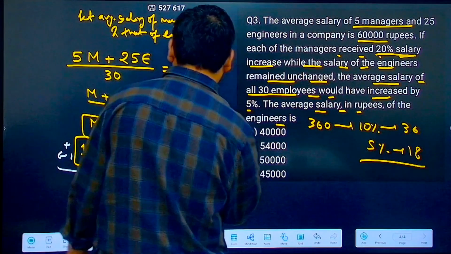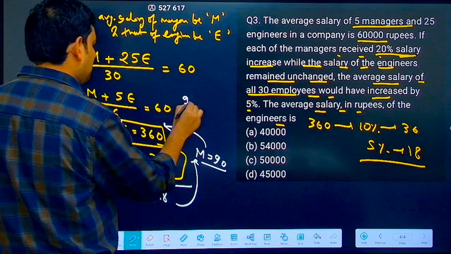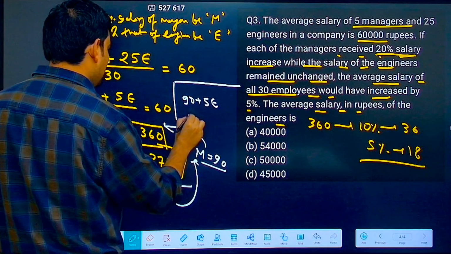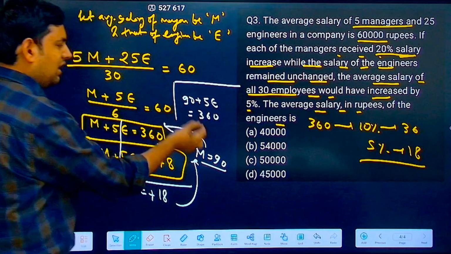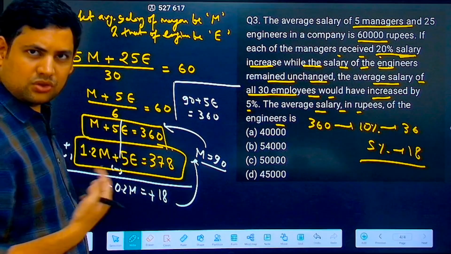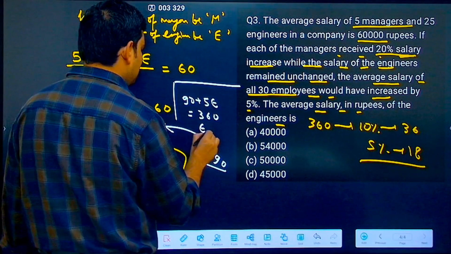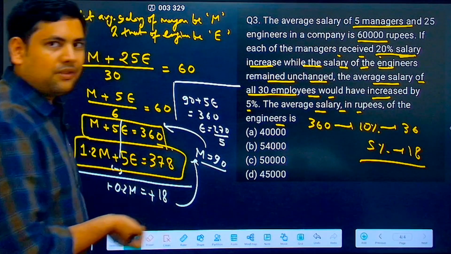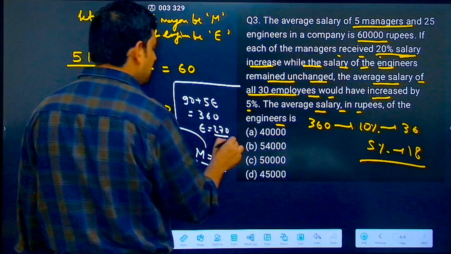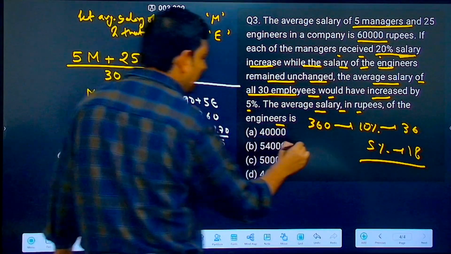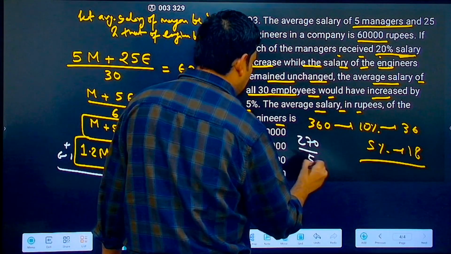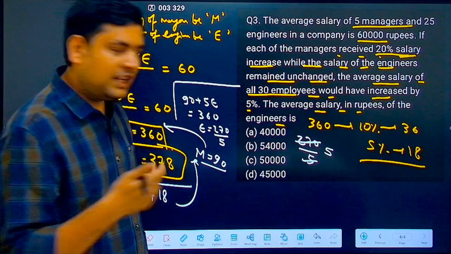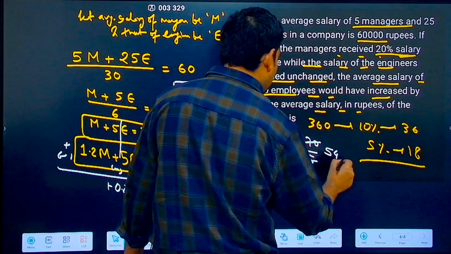M is 90. Now you just put the value here and you get the value of E as well. So M is 90, plus 5E is equal to 360. 360 minus 90 is 270, and that means E is equal to 270 by 5. 270 by 5, what will you get? This goes 5 times, then 2 remains. With 20 this goes 4 times. So this came out to be E.